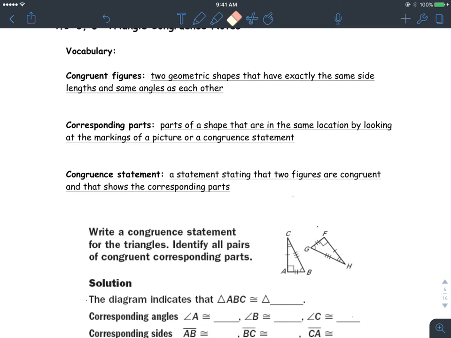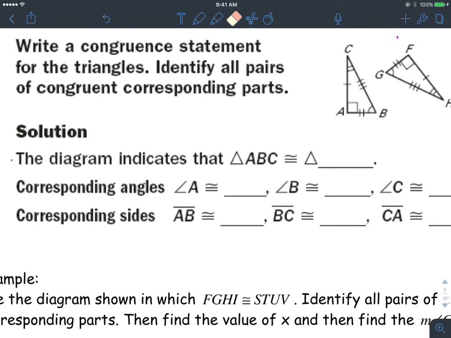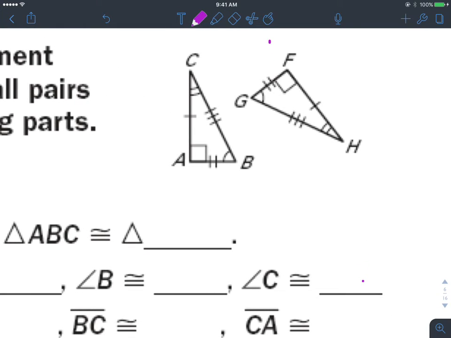A congruent statement is a statement stating that two figures are congruent, and it shows the corresponding parts. Okay, write a congruent statement for these triangles. Identify all pairs of the congruent corresponding parts. All right, so the diagram indicates that triangle ABC is congruent to the other triangle here, and we have to pay attention to the order here.